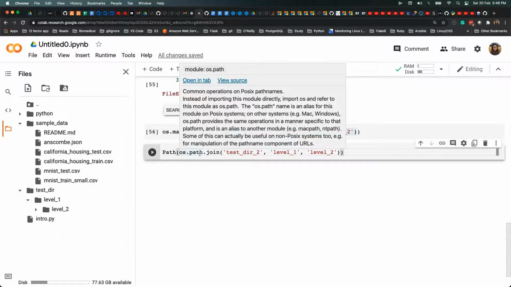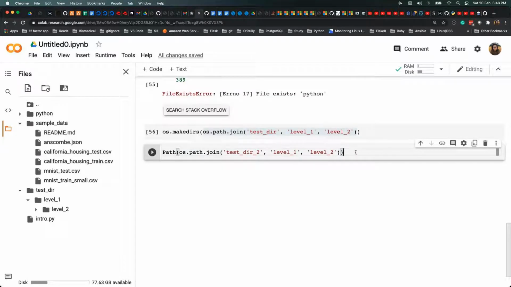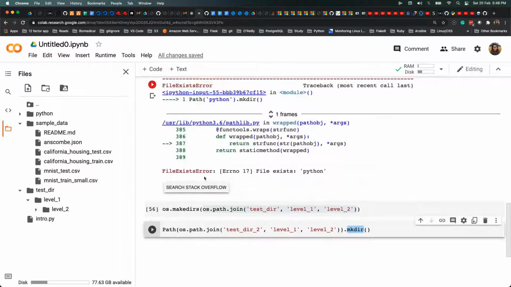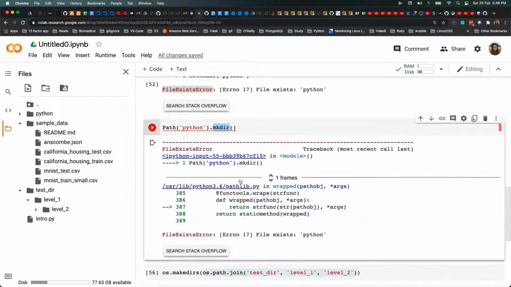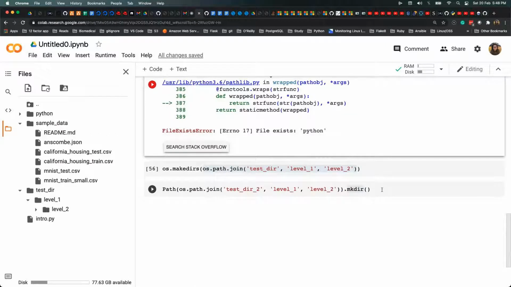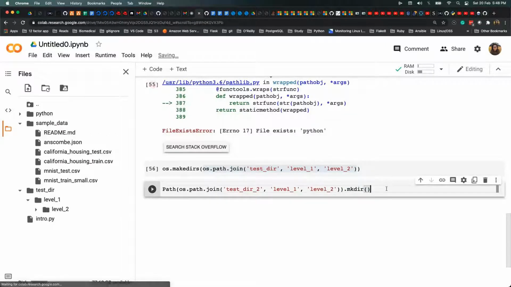And then I'll pass one more parameter. If you notice here, we are using the same method which we used here as well. So you don't have to use a different method to create a multi-level folder or directory. You just say there's a parameter called parent, equal to true, and then you execute it.